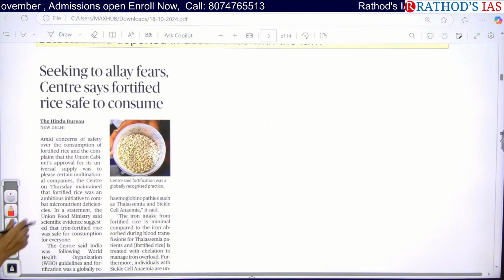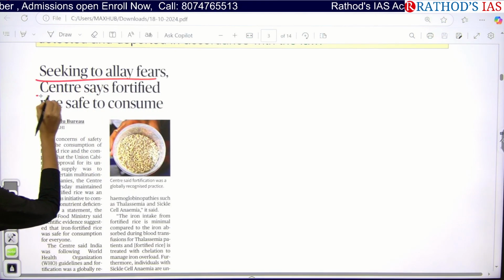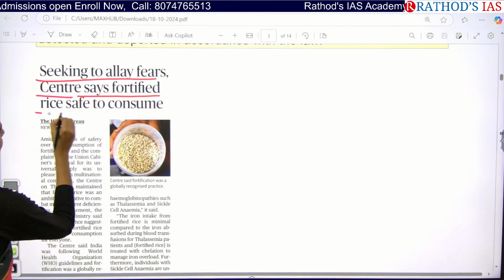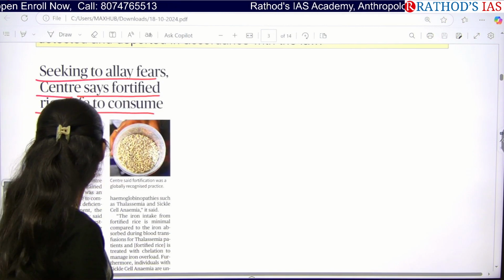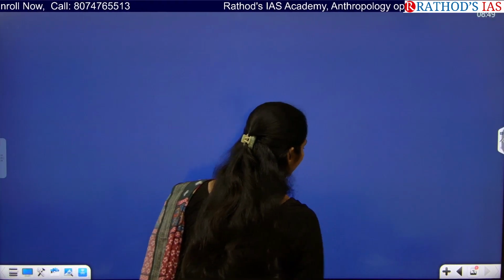And see this article: seeking to allay fears, Centre says fortified rice is safe to consume. So what is this fortification method? The keyword here is fortified rice.